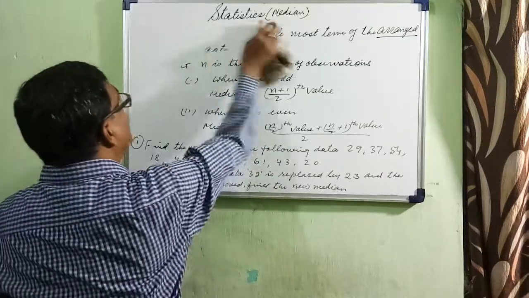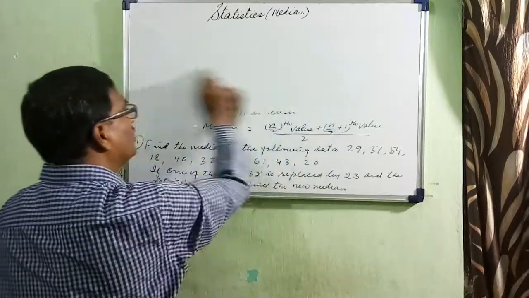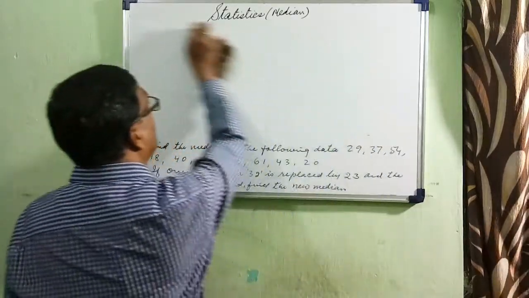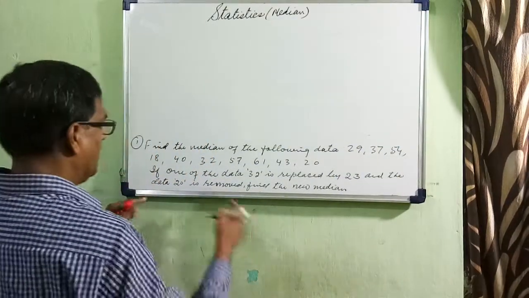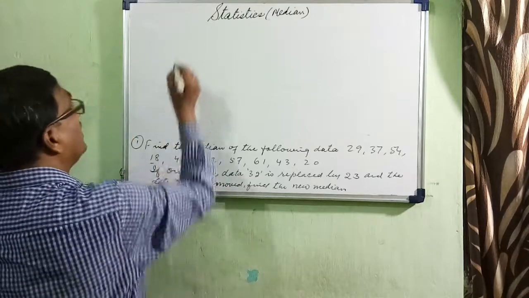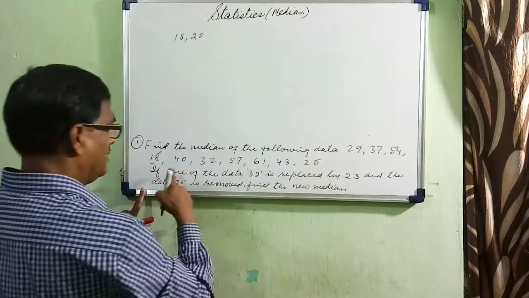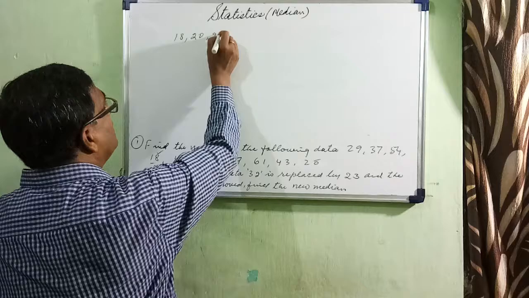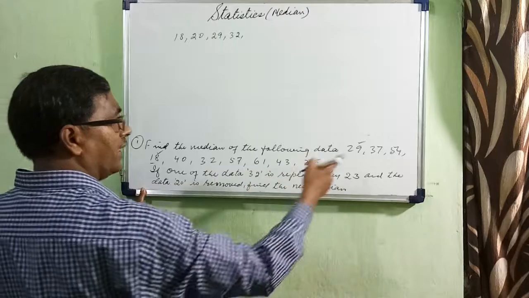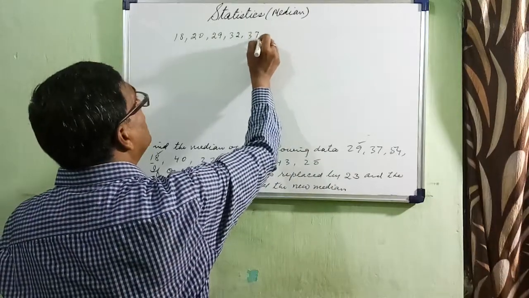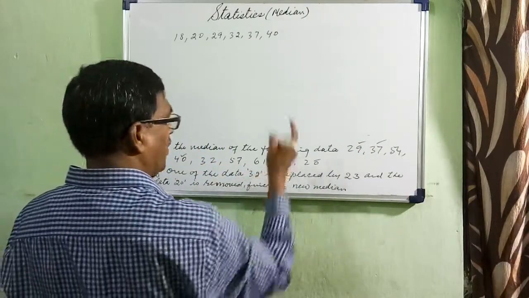So look here, how to go. The first and foremost thing is to arrange it. Arrange in ascending or descending order, either way you can. So let us arrange. What is the least one? 18, then 20, then 29, then 32, then 37, then 40, then 43.